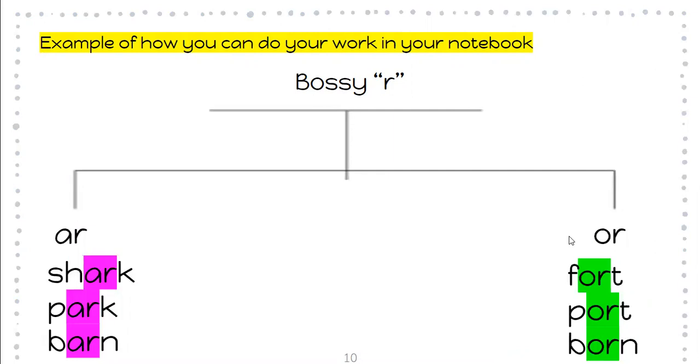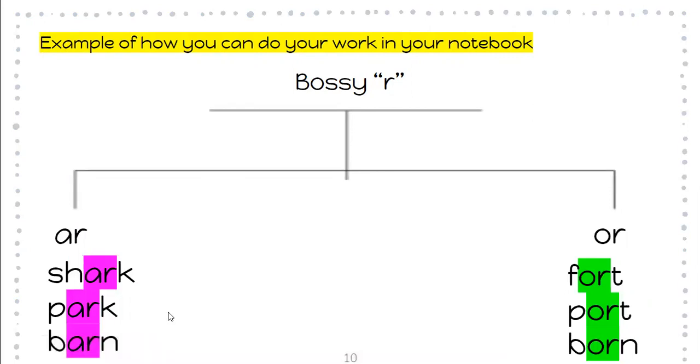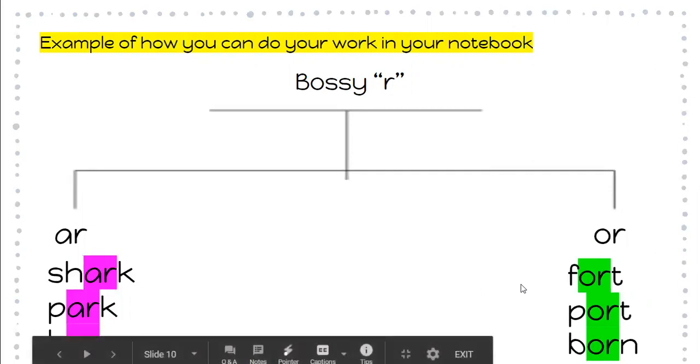Under AR, I have the words shark, park, and barn, and I have highlighted the ARs in all of those words. Over here, I have the words fort, port, born, and I have highlighted the OR in those words as well.